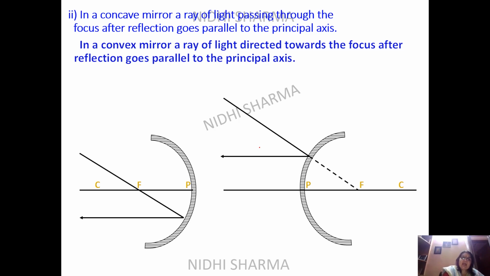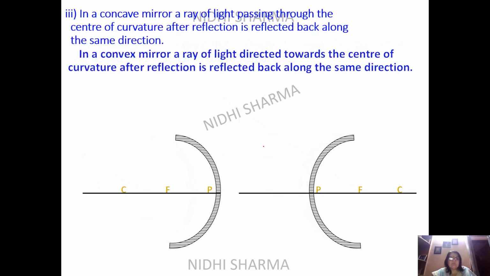Once again, if you want to have the idea of angle of incidence, you will join this point of C, and then as we are coming from F, that means this is the incident. So you will get angle I here and angle R here. Same here, if you join this point of C here, then you can just have this kind of combination, and again you are getting the same kind of structure here. Because we are coming from focus, this will be angle of incidence and you are having the angle of reflection like this.